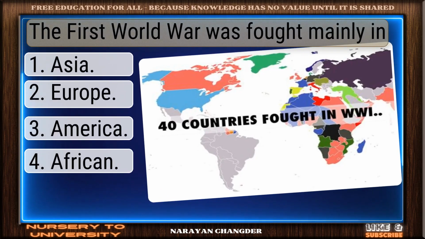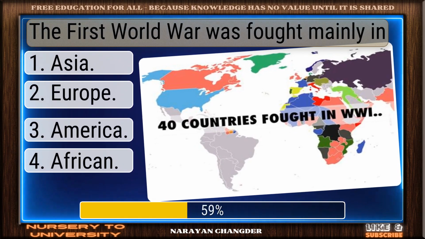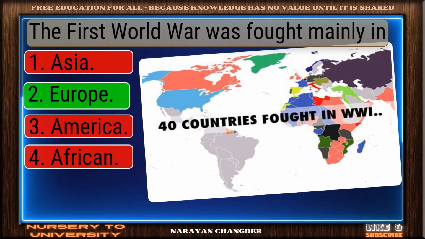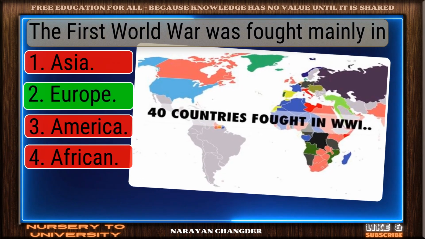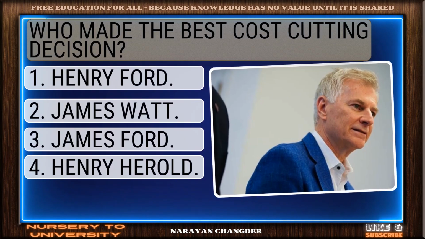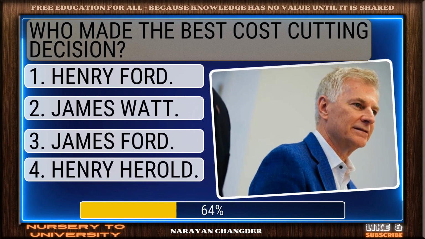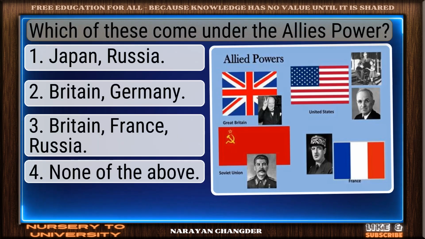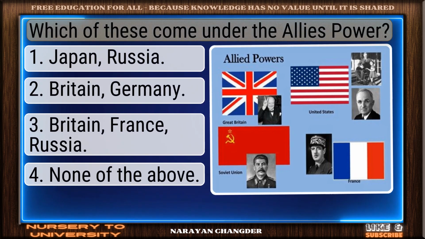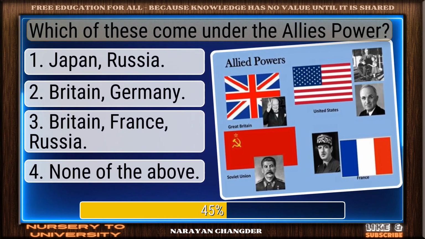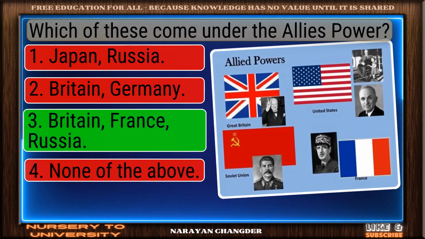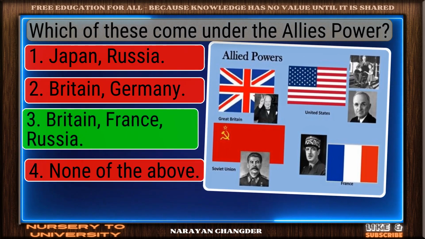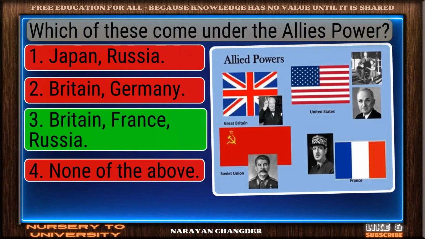The First World War was fought mainly in. Solid response. Europe is valid. Who made the best cost-cutting decision? Perfect. Henry Ford is the one. Which of these come under the Allies' power? Excellent choice. Britain, France, Russia is right.